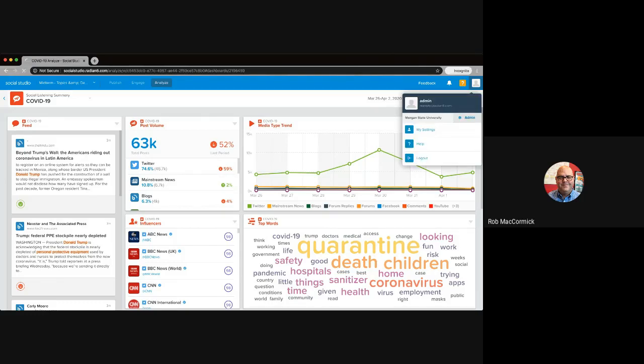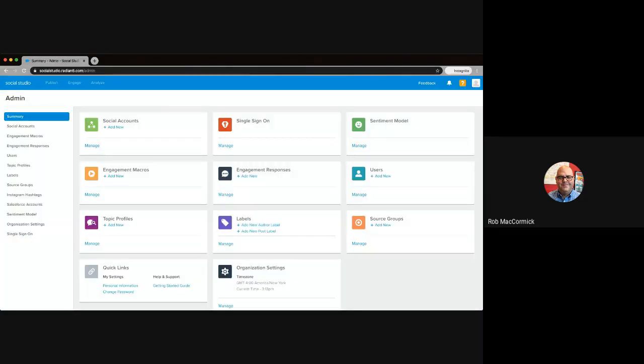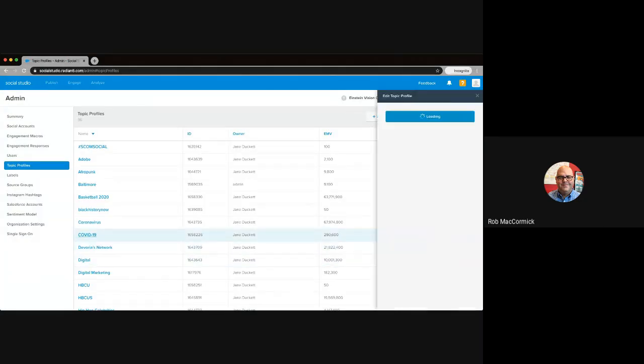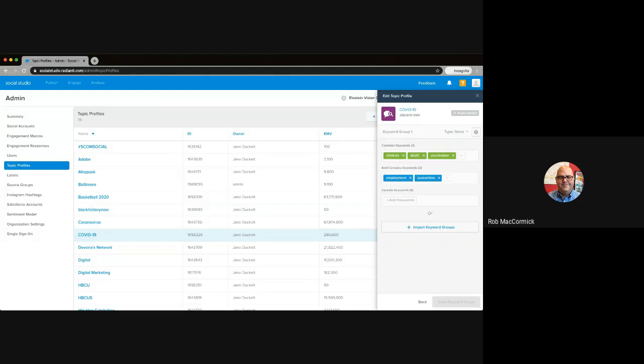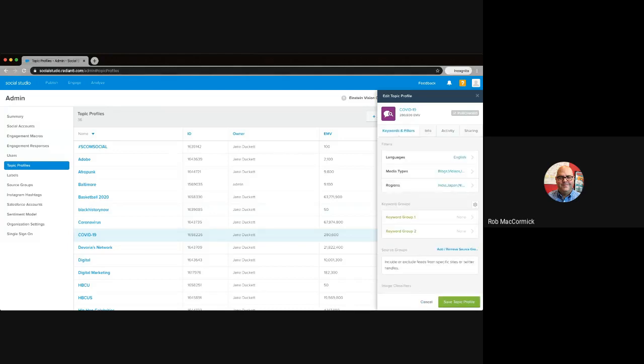So let's take a look in our admin section of Social Studio and review the topic profile. What you should think of when you think of these topic profiles is a series of keyword groups where we're looking for certain words. In this instance, it's children, death, vaccination, and also employment and quarantine. So we're looking for any one of these first three keywords to come in and also contain any of these keywords here. So think of it as a bit of a mix and match.